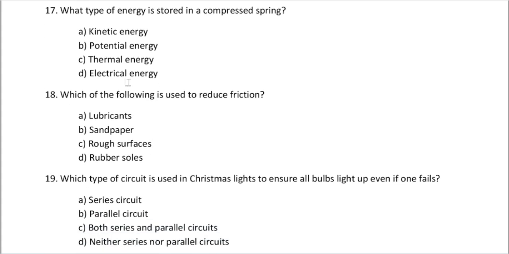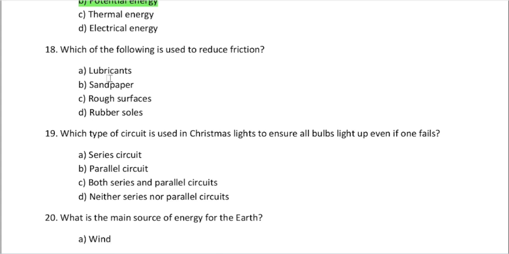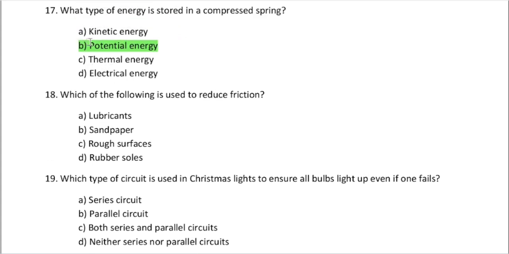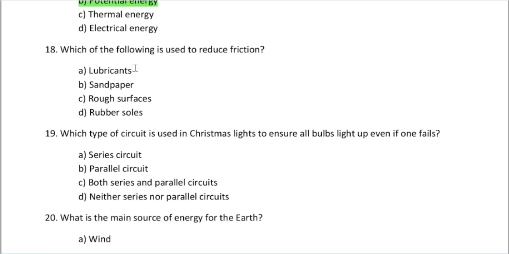Number 17. Next one. What type of energy is stored in a compressed spring? I mentioned before, it is the elastic potential energy. There are two kinds of potential energies: gravitational potential energy and elastic potential energy. They ask what is stored in a compressed spring, right? A compressed spring means it has potential energy. Just answer B.